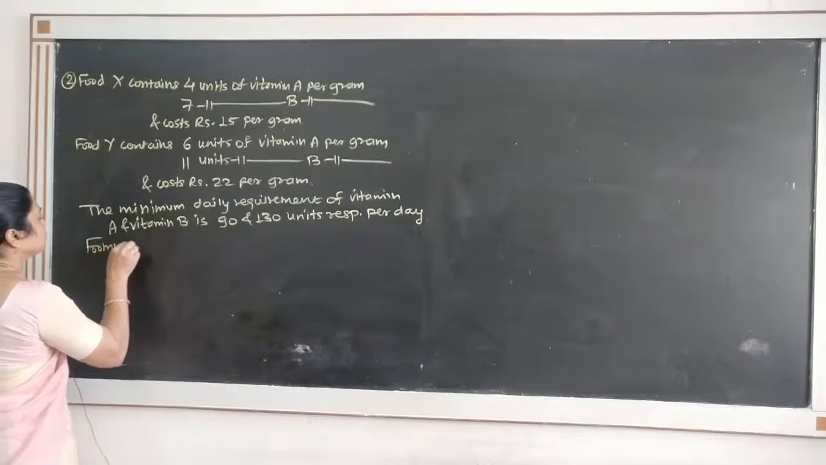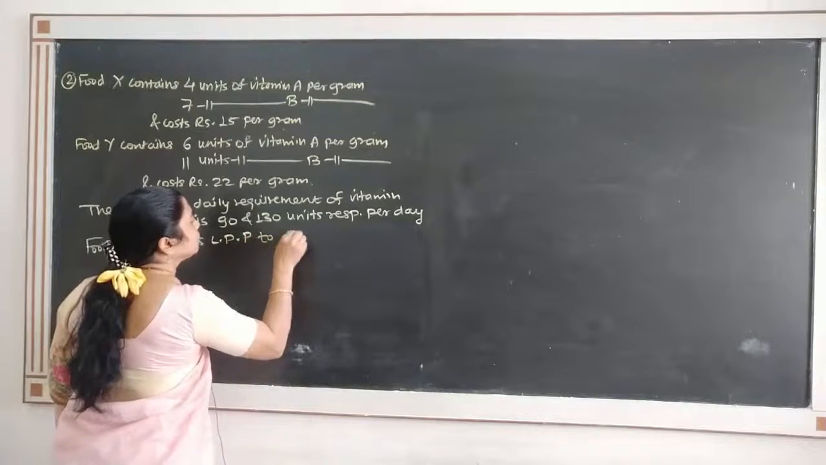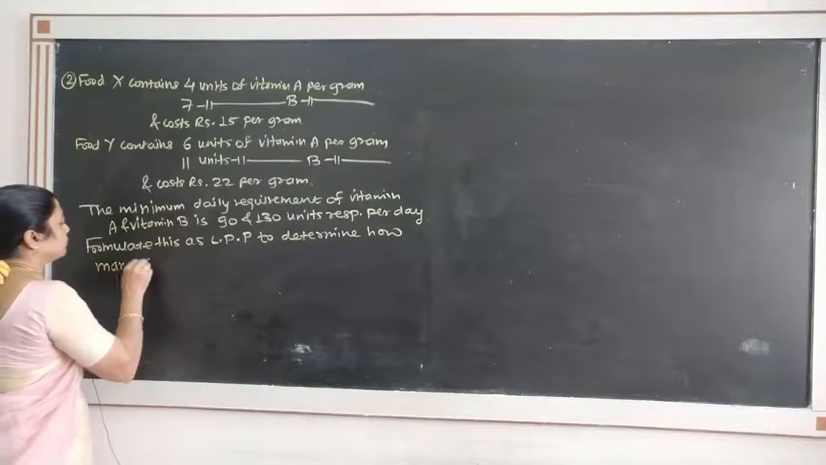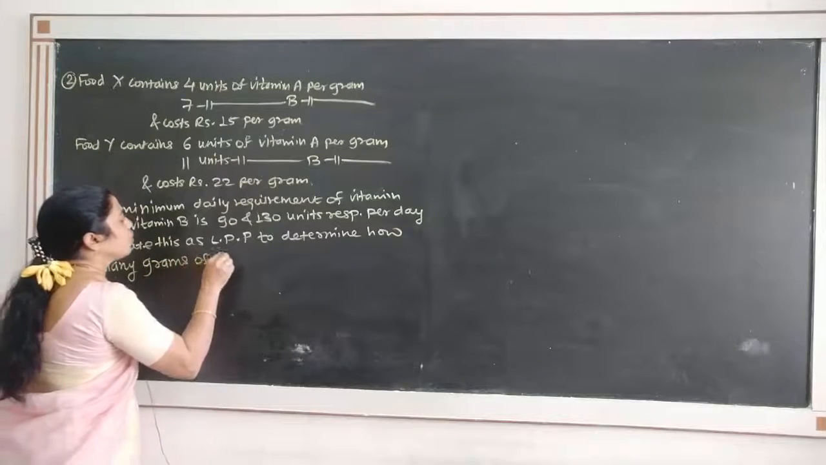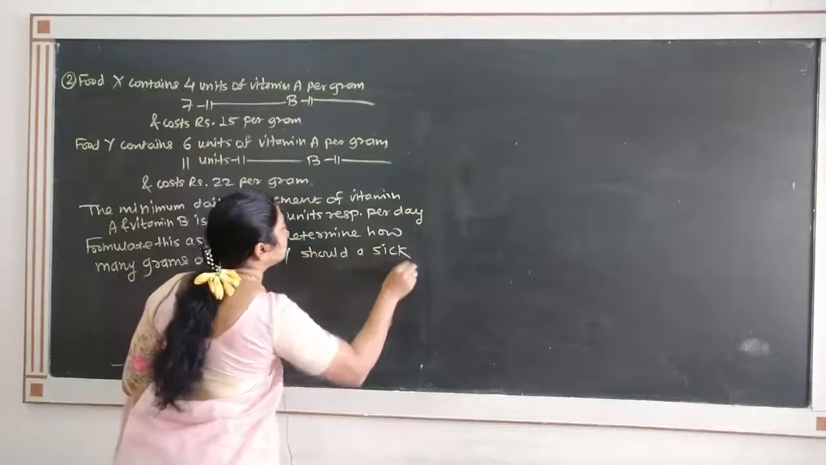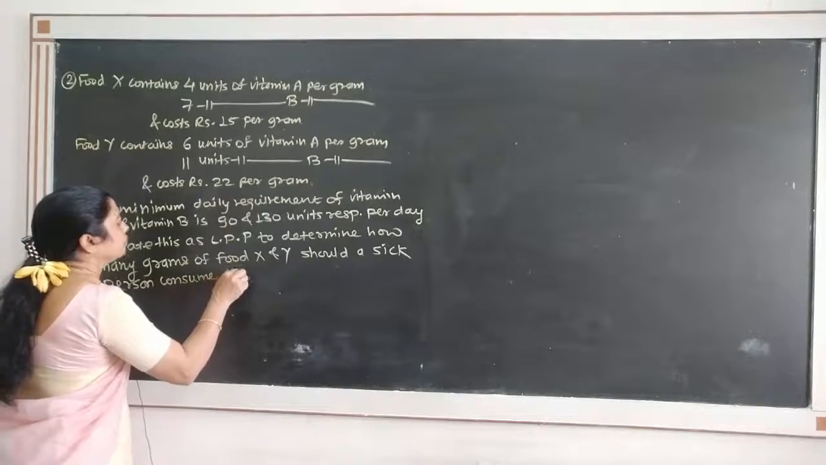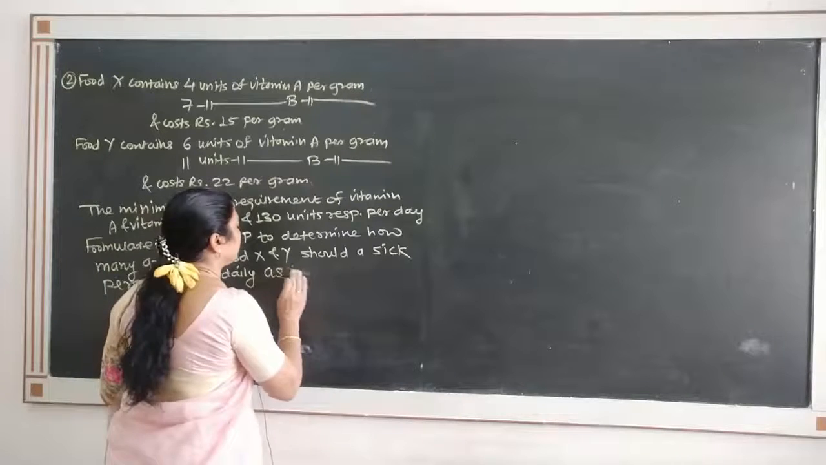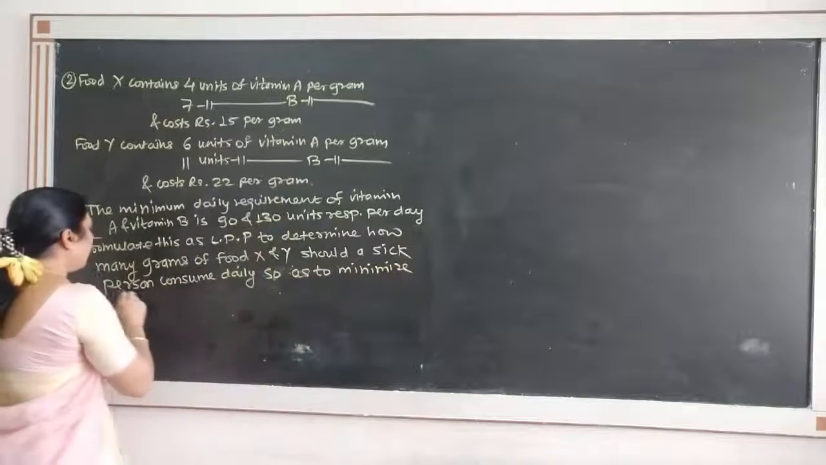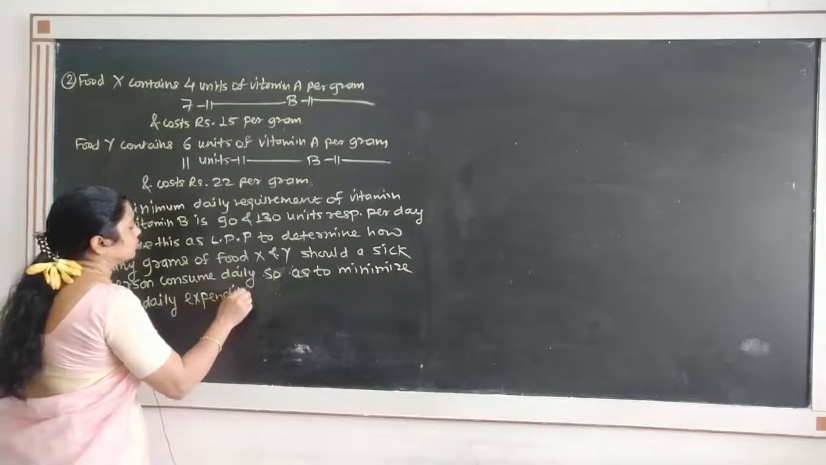Formulate this as LPP to determine how many grams of food X and Y should a sick person consume daily, so as to minimize the daily expenditure on him.